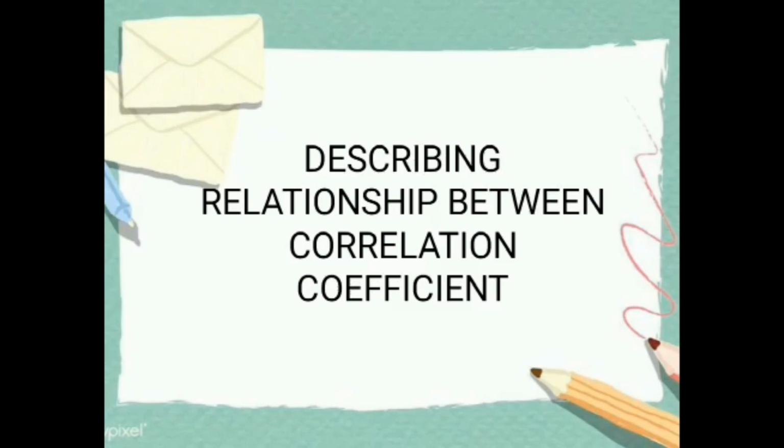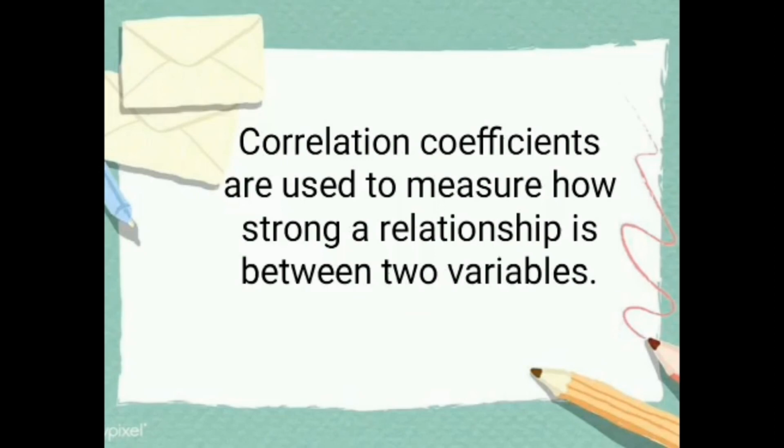Describing relationship between correlation coefficient. So correlation coefficients are used to measure how strong a relationship is between two variables. It is also called the rank correlation coefficient, and the analysis is carried out with the help of the rank of the variables. This coefficient does not require the original variables to meet specific requirements.